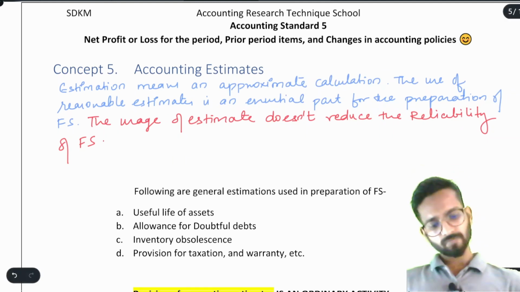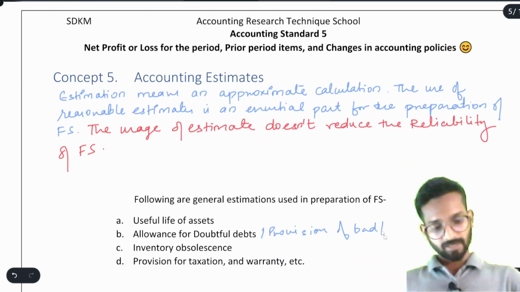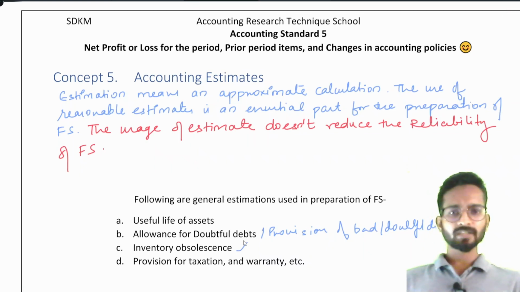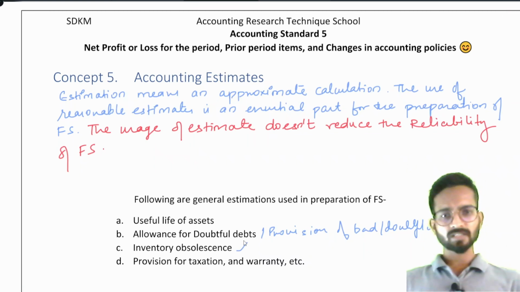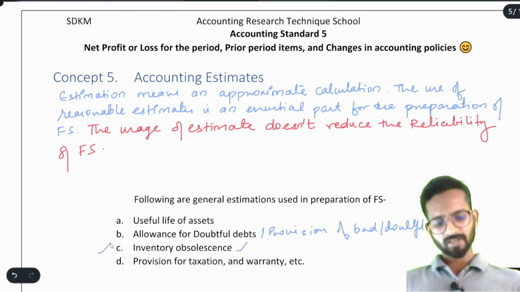Simple. Few of the general estimations are like, useful life of the asset, you can use anything, 8 years, 3 years, 5 years. Allowance for doubtful debt, or same thing, that is provision for bad and doubtful debt. Then inventory obsolescence, like suppose we were a shirt manufacturer, now there have been shirts in our factory from the last 1 year or 2 years. The designs have become old, now nobody is purchasing that. So I will say that it is the inventory obsolescence.